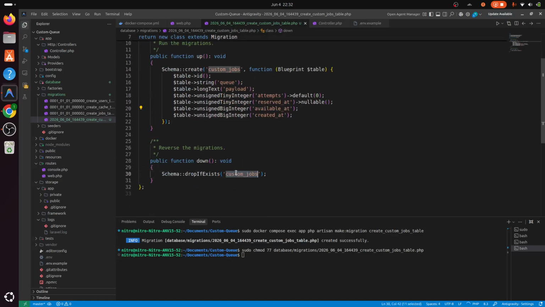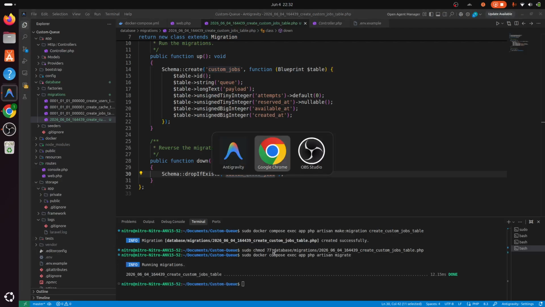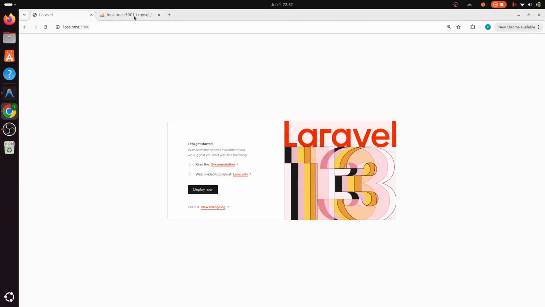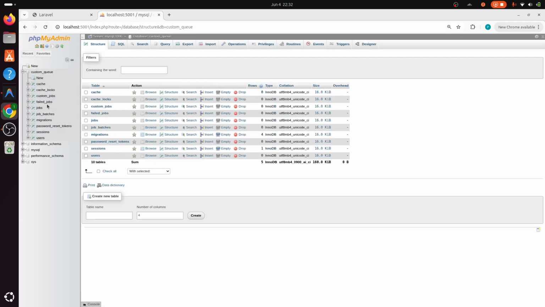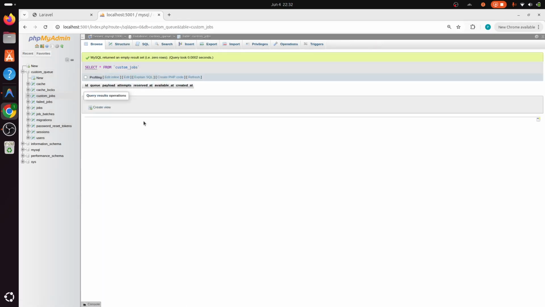In the down we have custom_jobs, so let me quickly run the migration. Oops. php artisan migrate. If we look into our database, we should see this custom_jobs table, which is good.